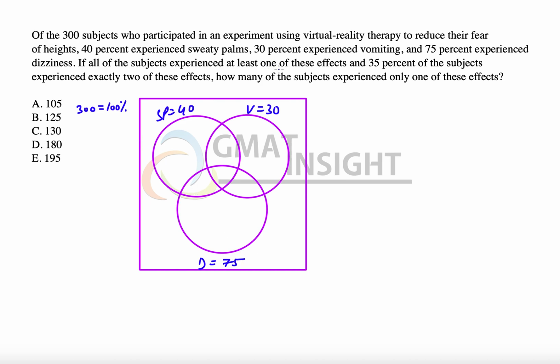If all the subjects experienced at least one of these effects, that means everything outside these three circles is 0. And 35% experienced exactly two of these effects. Exactly two of these effects means these three regions A, B and C, and we can say that A plus B plus C is equal to 35 in percentages. Right? How many of the subjects experienced only one of these effects? So what we need to find out is D, E, F. Then we have to find D plus E plus F to answer this particular question.